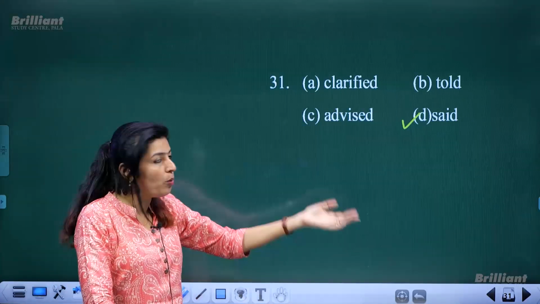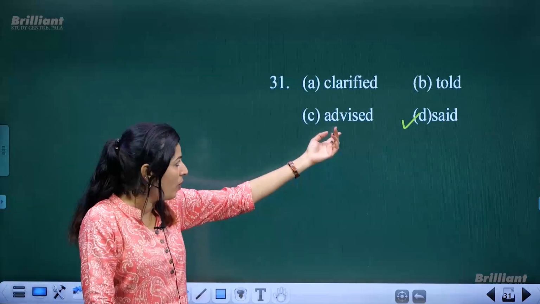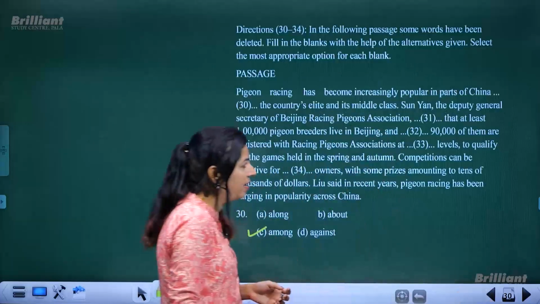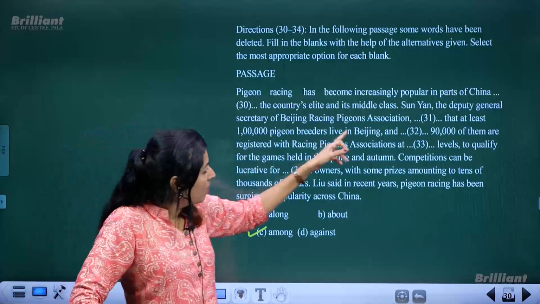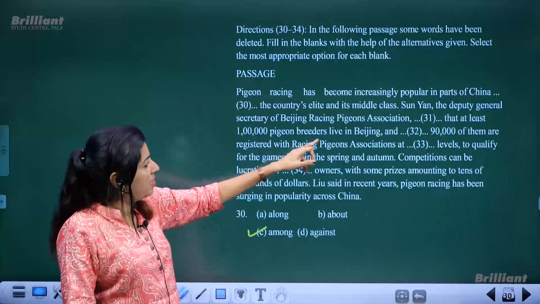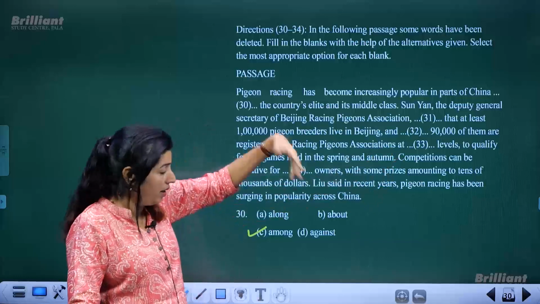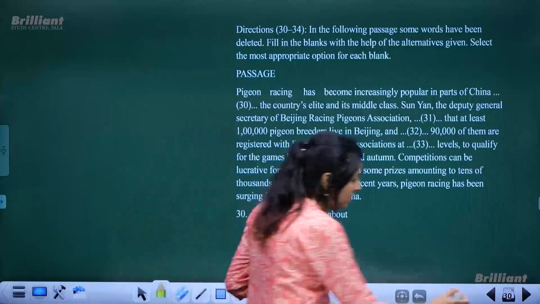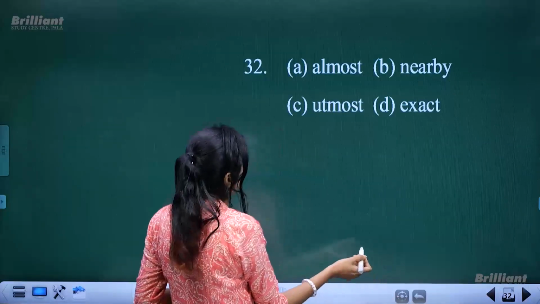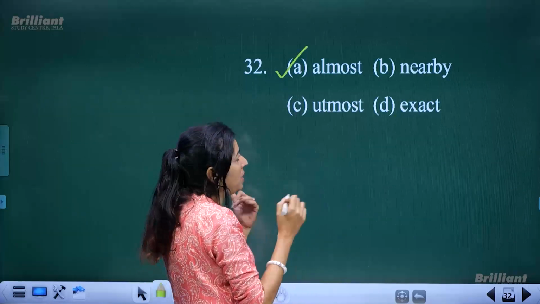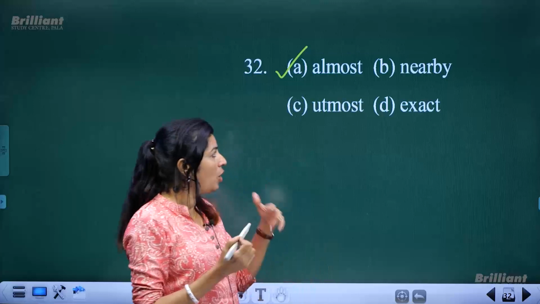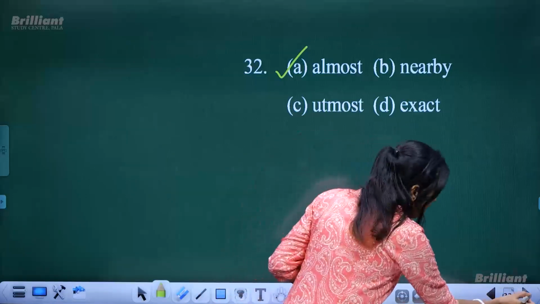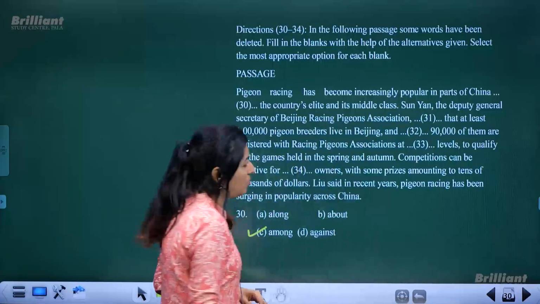Actually, it's just a way of reporting things. It's just a way to tell you something. It's not an advice. It's not like giving clarification regarding something. It's just that as a matter of fact, something is being said. Okay, let's come back to the passage again. So, he said that at least 1 lakh pigeon breeders live in Beijing, and dash 90,000 of them, and almost or approximately, let us see if any of these words are given as options or not. And almost, see, is given. I told you sometimes without even checking the options, you may get the answer, but then you can cross check it with the options given to you. Almost 90,000 of them. Yeah. So, and almost.